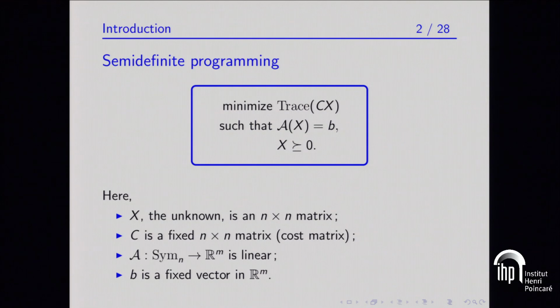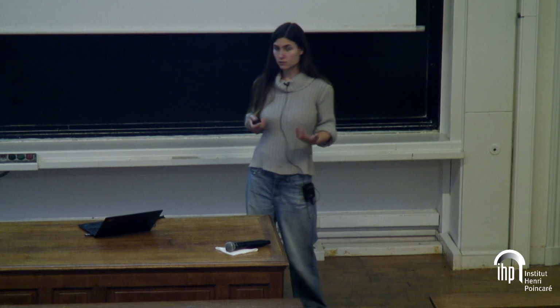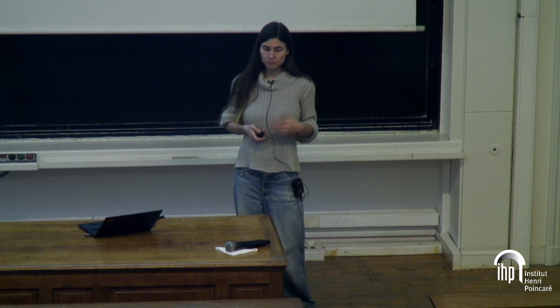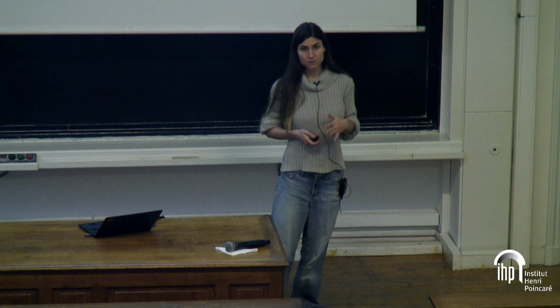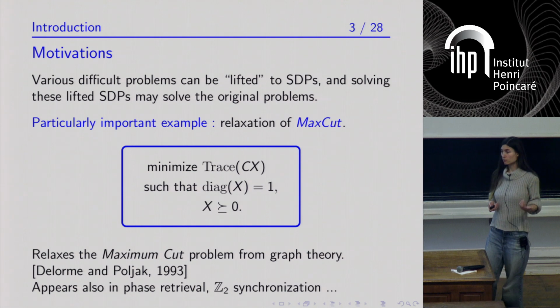Semi-definite programs are now very classical in optimization. It has been shown in the last decade that many a priori difficult, possibly a priori NP-hard problems, combinatorial optimization problems, could be approximated by semi-definite programs with a suitable change of variables, and that the resulting semi-definite programs could actually solve the original problem or provide a good approximation for the solution.